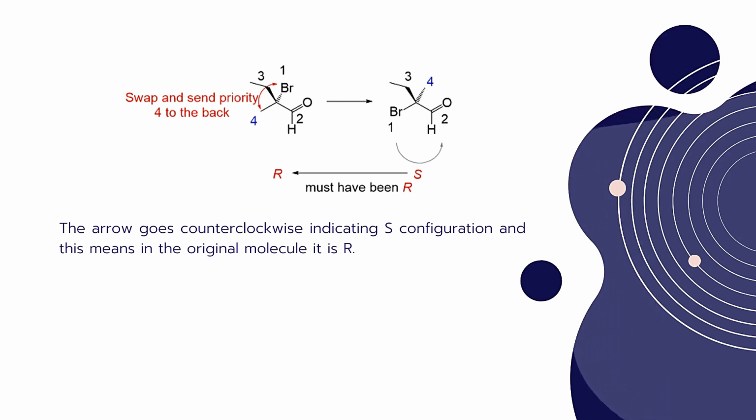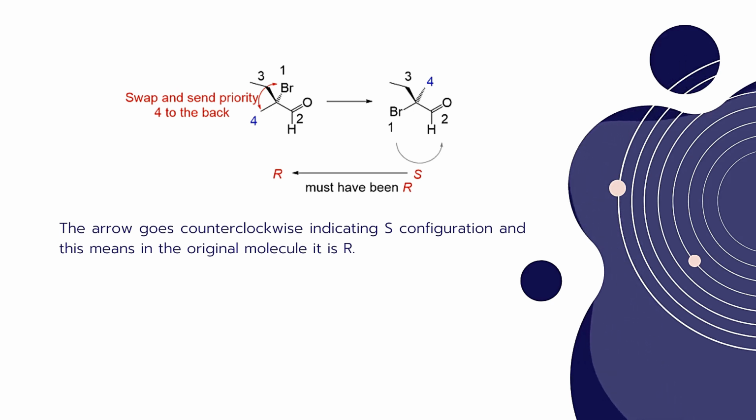Here we have switched the fourth group with the first group, the bromo group. Then according to the drawing, we have got the S configuration. But whenever we switch groups, we are entirely changing the molecule, so its properties also change.